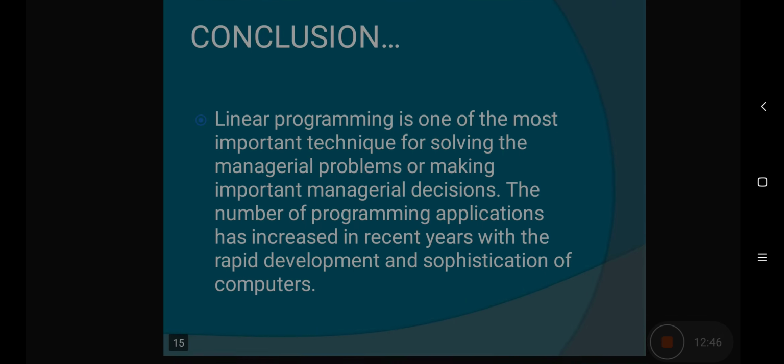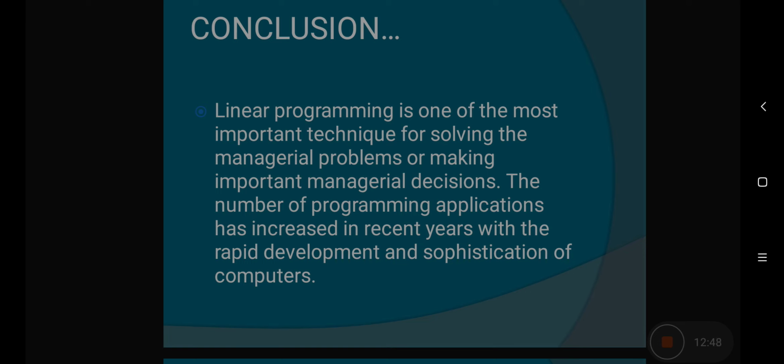So in conclusion, we can say that linear programming is one of the most important techniques for solving managerial problems. It helps in taking various managerial decisions. The number of LPP applications has further increased in recent years because of the rapid development and sophistication of computers.